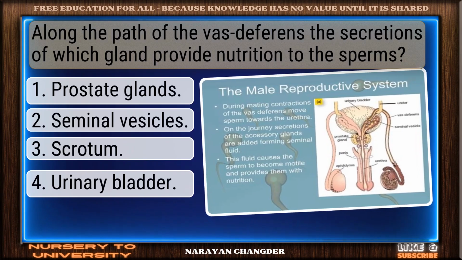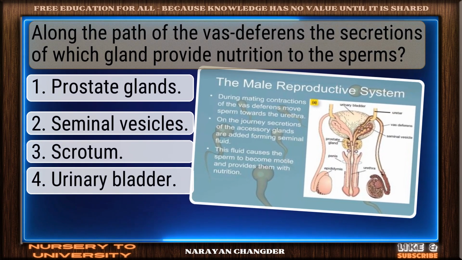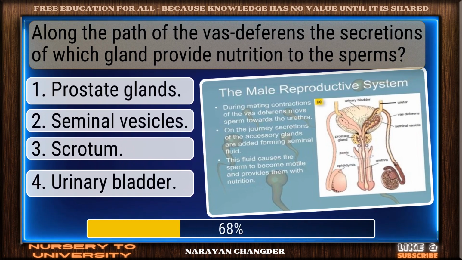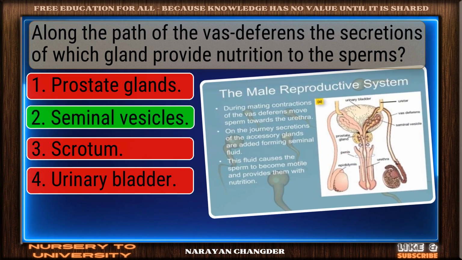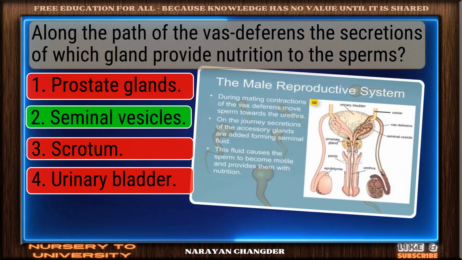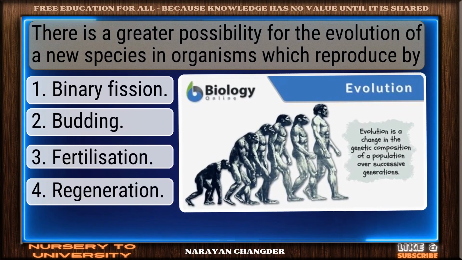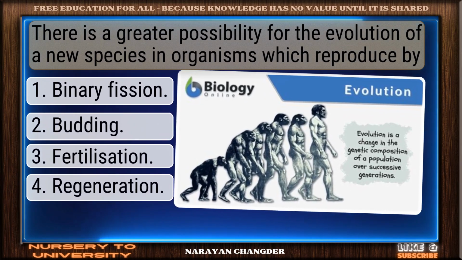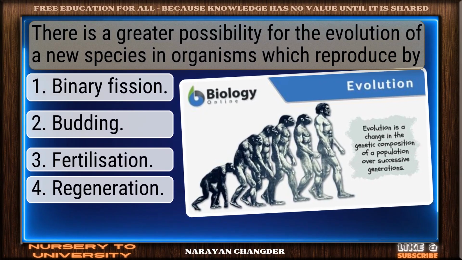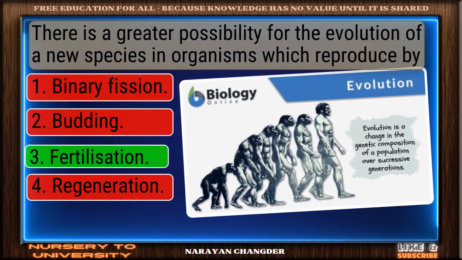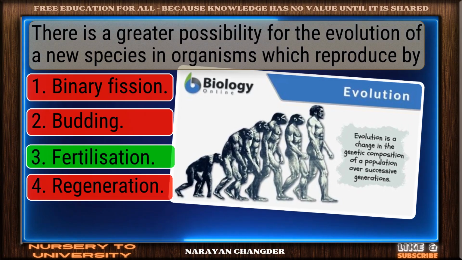Along the path of the vas deferens, the secretions of which gland provide nutrition to the sperms. Perfect. Seminal vesicles is the correct choice. There is a greater possibility for the evolution of a new species in organisms, which reproduce by. Great job. Fertilization is the accurate answer.